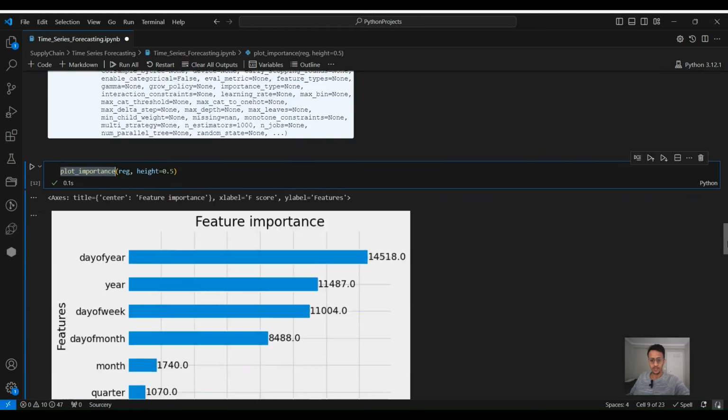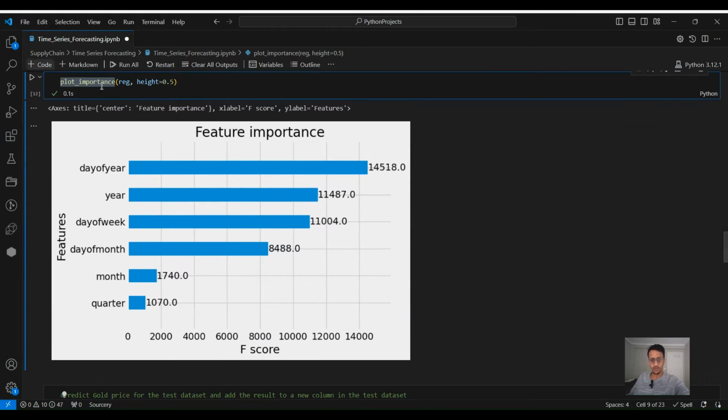So we plot the importance after training. If you can see, the day of the year was the most important feature. So this number is how many times this feature was mentioned in the trees. So based on that, it will give you an idea of the importance of the different features in your data.